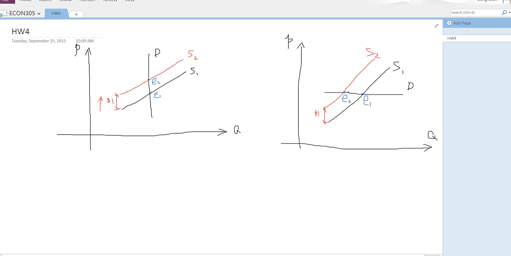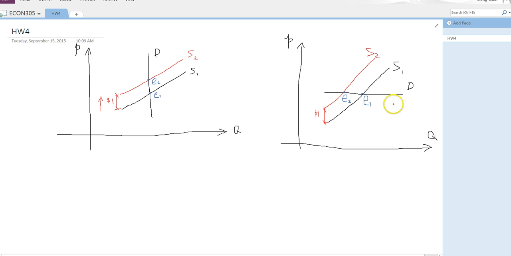Right? So who bears the tax burden? Price doesn't change, so consumers, they don't bear the tax burden. They still pay the same price because the tax is levied from the producers. So what about the producers? They still charge the same price, but at the same time they have to pay the tax to the government. So their profit actually decreases by $1.